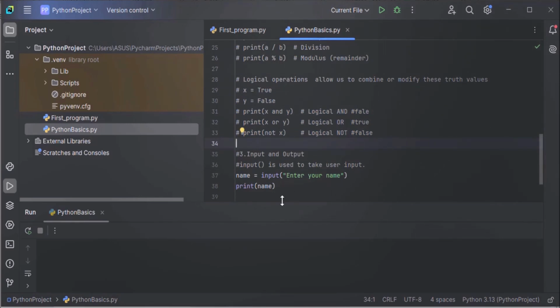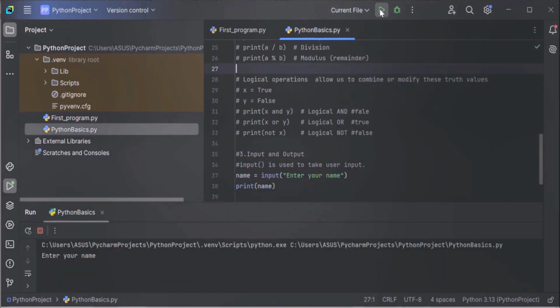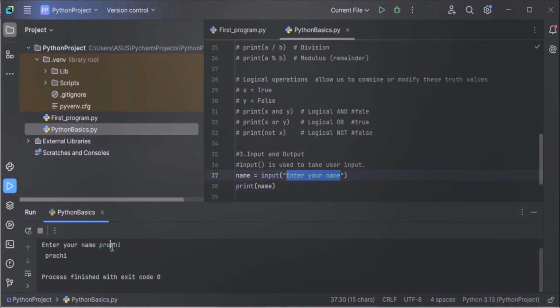Now let's see the result of this code. How to execute it? By using this run option. Now here, see, enter your name. This message is displayed. This message is given to the user to enter the name. Now let's enter a name. Prachi. The user has entered the name Prachi and hit enter here. See, the user entered Prachi and this print statement is displaying the name Prachi here.